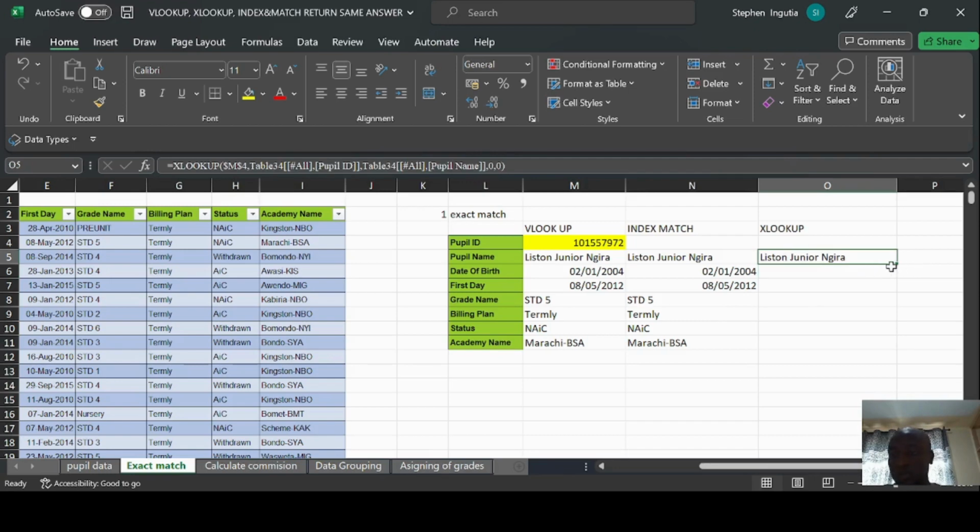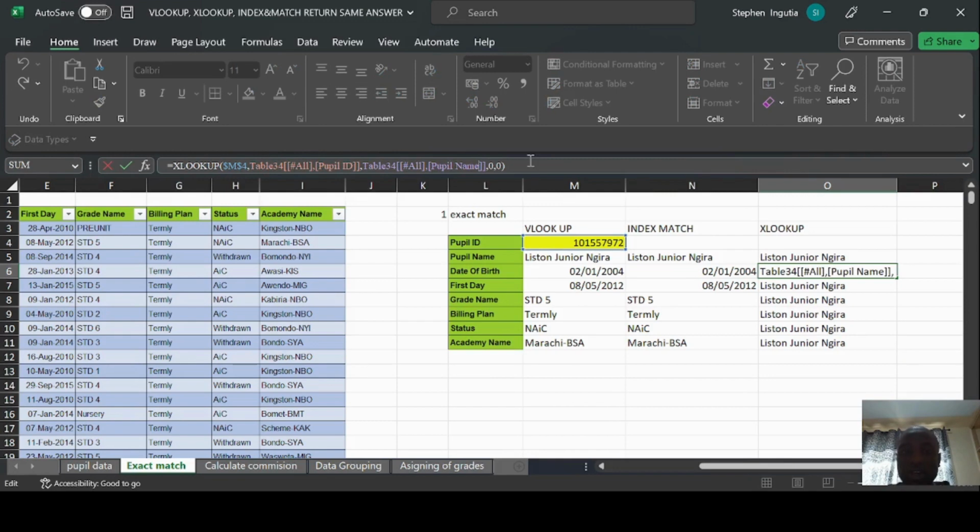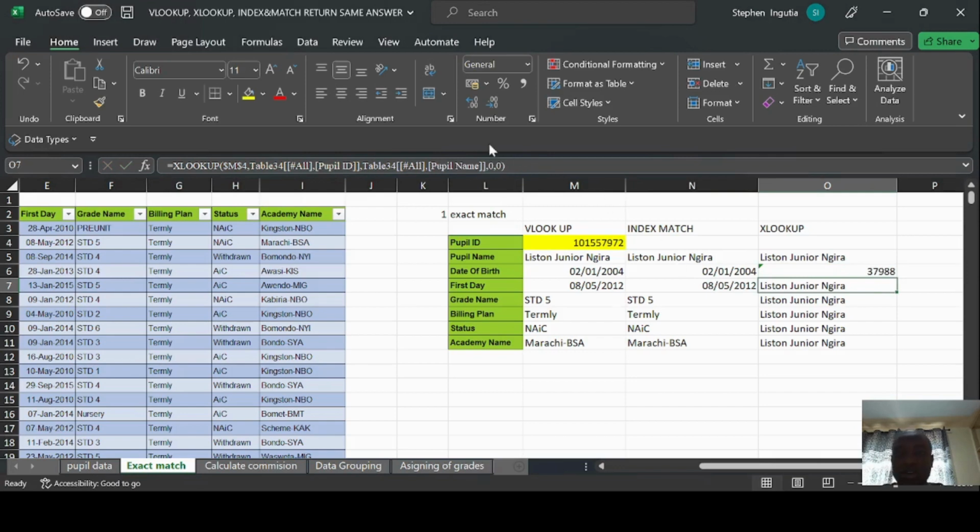So also here we are going to drag down the formula, but now remember you have to keep changing the column names that we are returning. So the lookup array is constant because it's the same for the ID, but now for these other column names you have to keep changing. Like here we're looking for date of birth, so you can edit the formula from here, which is just here. Click and hit tab, and next we are looking for first day. So first day, here it is. Tab.